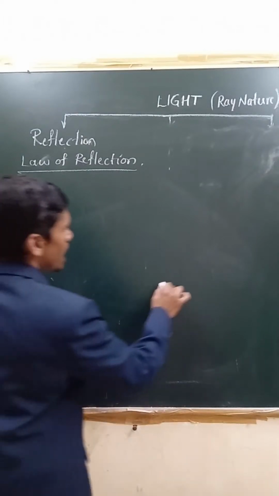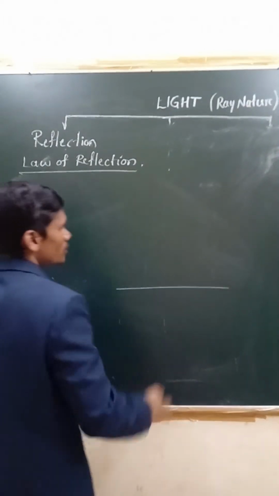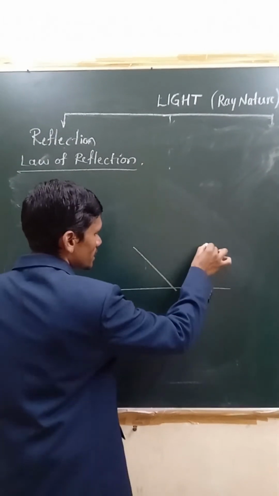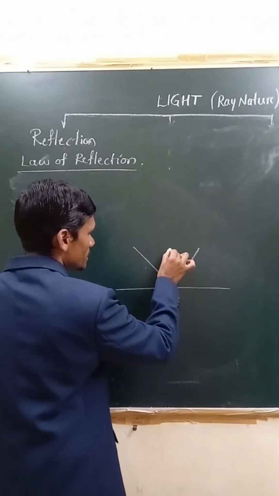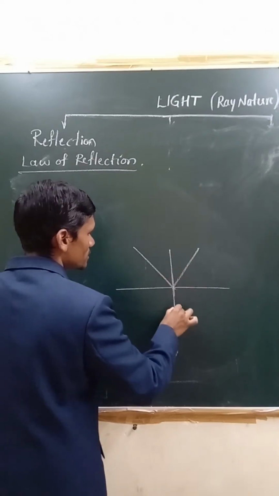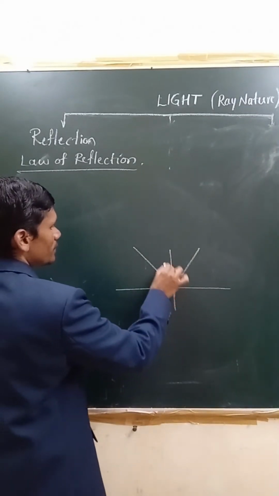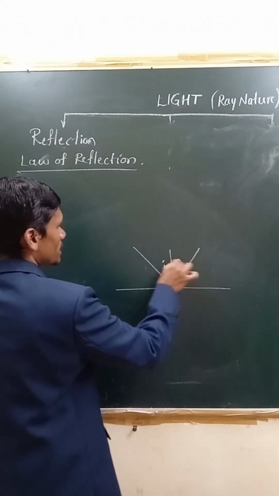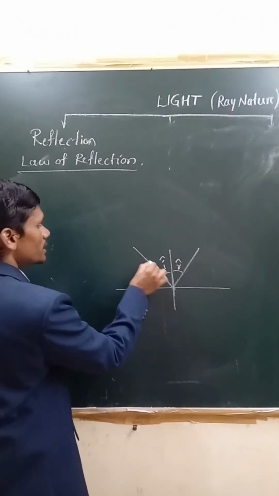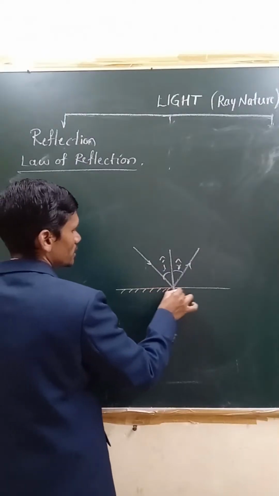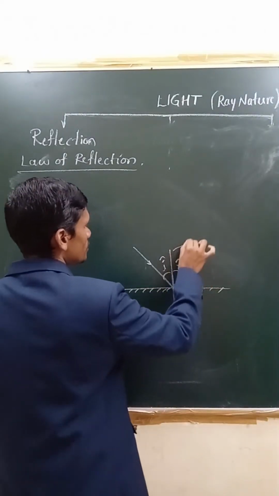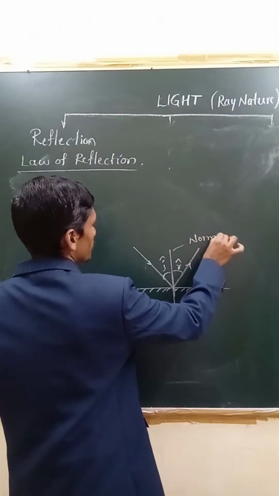What is that? As we studied here already, this is incident ray, this is reflected ray, right? This is point of incidence and this is normal at the point of incidence, right? Now this is angle of incidence, this is angle of reflection, right? We are showing this is mirror as in already, right? And this is normal. These are required for us.